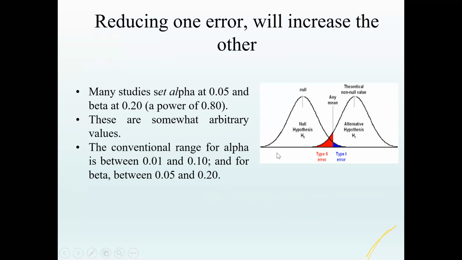In many studies, usually the alpha will be set at 0.05 or 5%, and the power usually will be 80, 85, 90, 95, like that, and 99 also, very rarely. You can see here in this diagram, this is the null hypothesis and this is the alternate hypothesis. If you increase one, the other decreases. So we try to reduce the type 1 error and we try to increase the type 2 error.